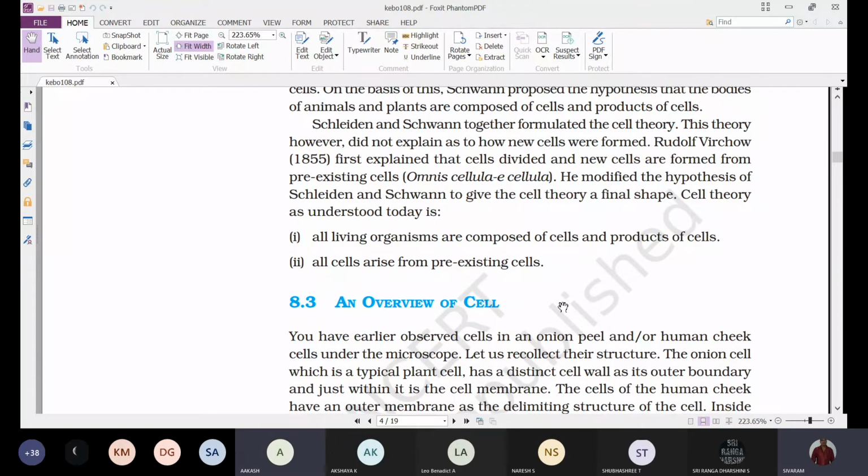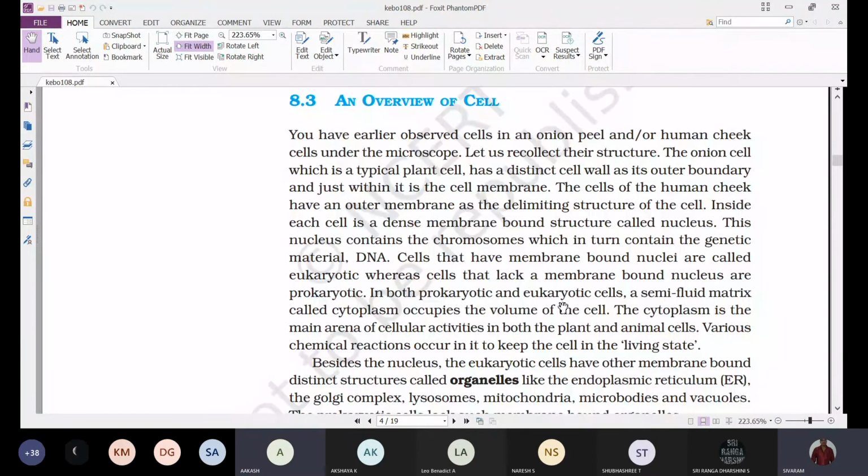And next, an overview of the cell. You have earlier observed onion peel cells and human cheek cells under the microscope. In your lower classes you might have done this activity.